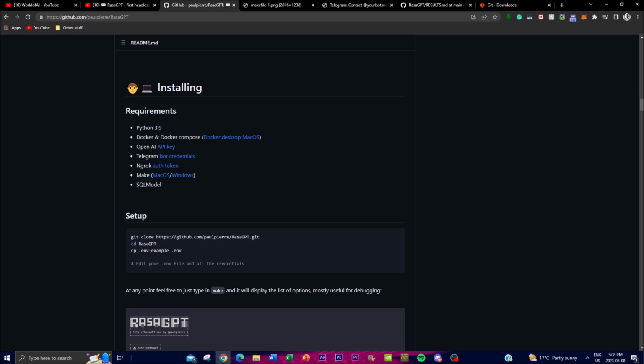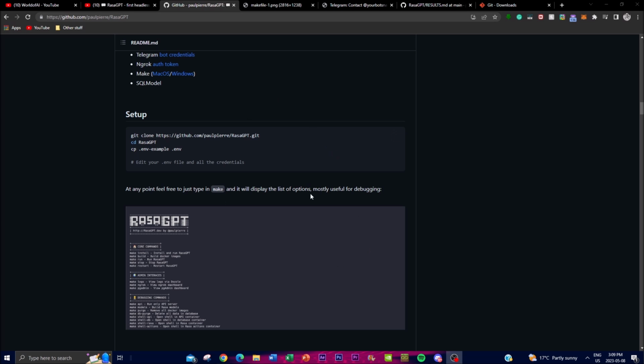Now, in terms of some of the requirements, you're going to need Python 3.9. You can also use Docker, and this is to actually have the interface. You will need an OpenAI API key so that you can run the actual application and search and source through different things on the internet. You can also use Telegram to deploy your actual bot, and these are some of the optional features that you can use to make this application run.